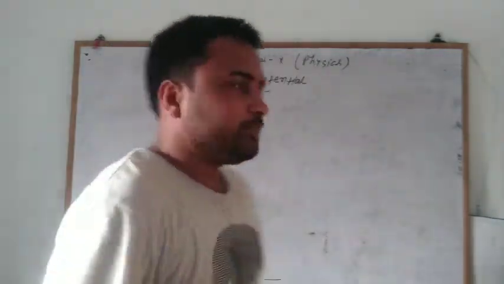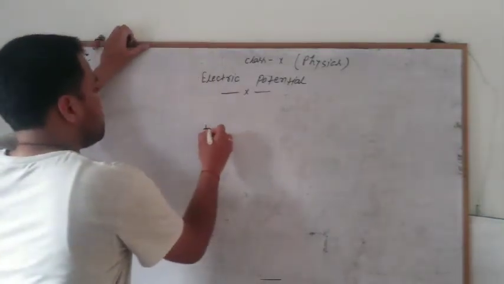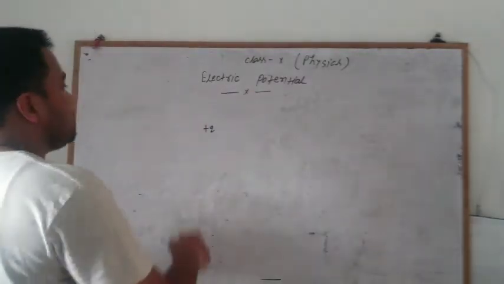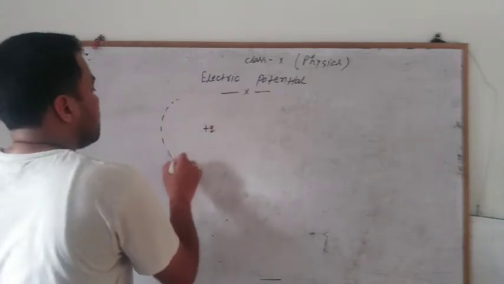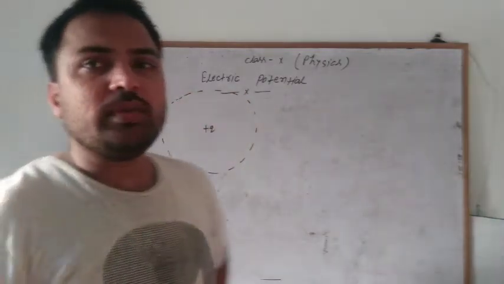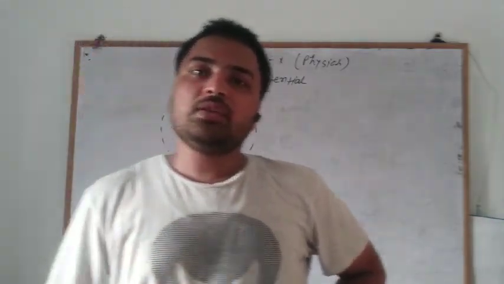Suppose this is a positive charge, plus Q. Its appreciable influence is this region. What does appreciable influence mean? It means that in this region the charge shows its influence.